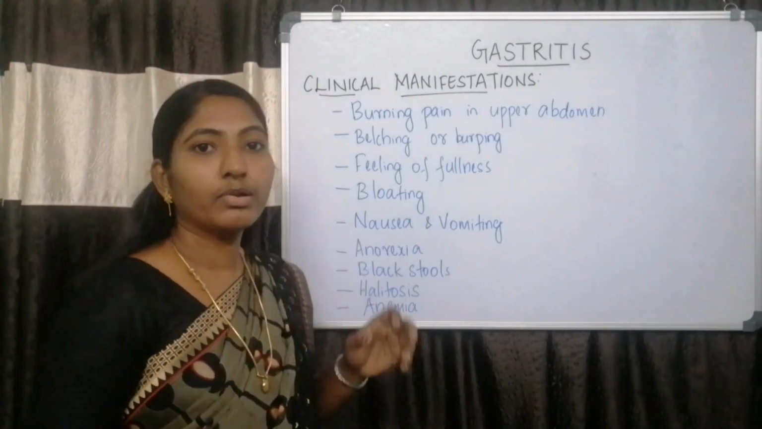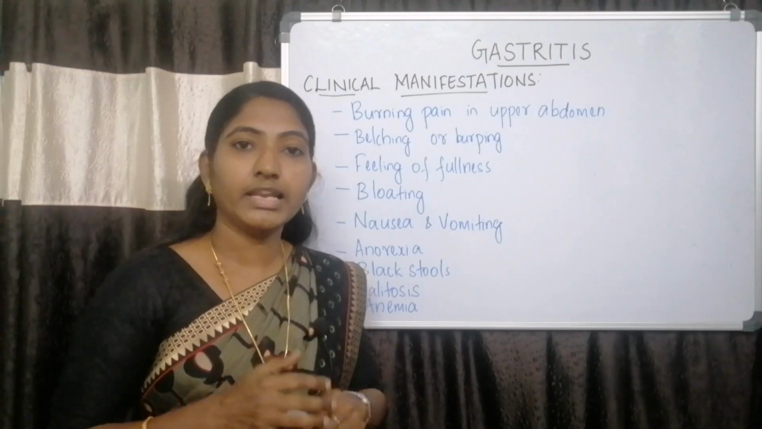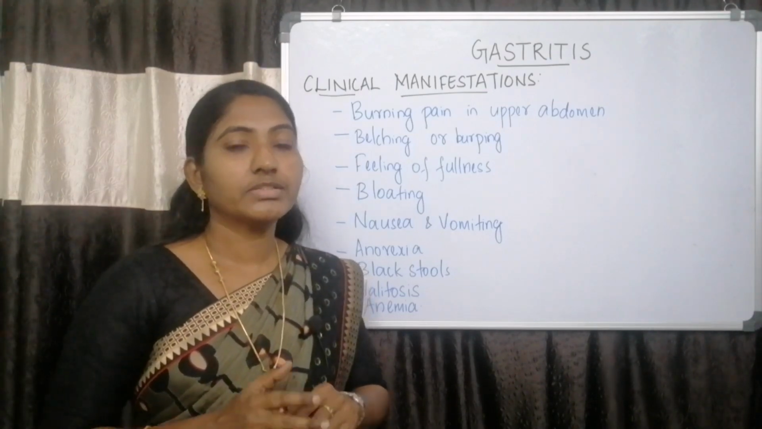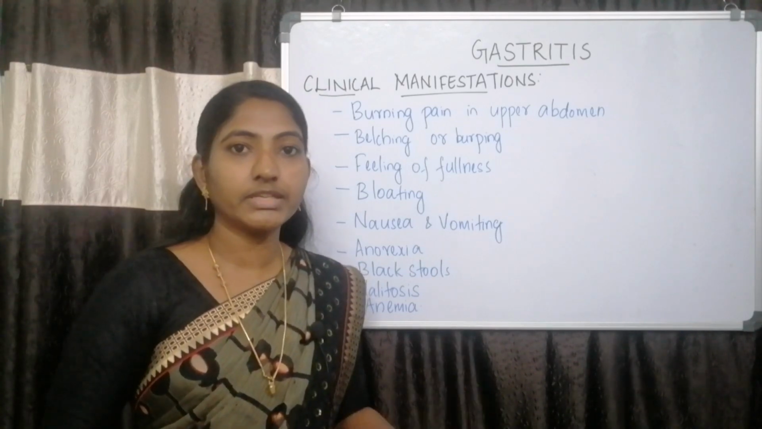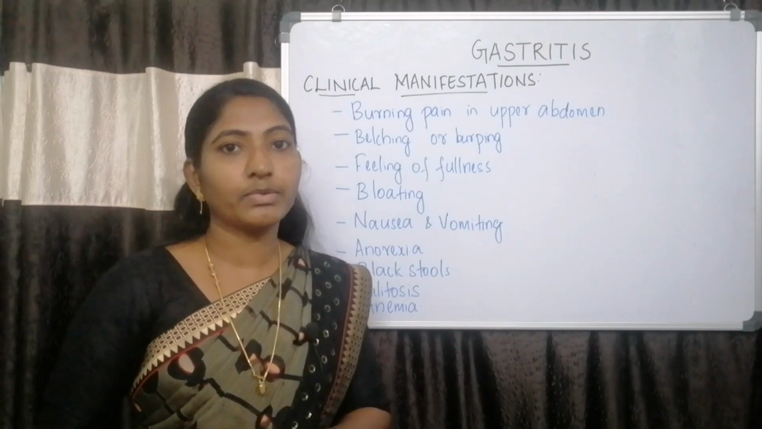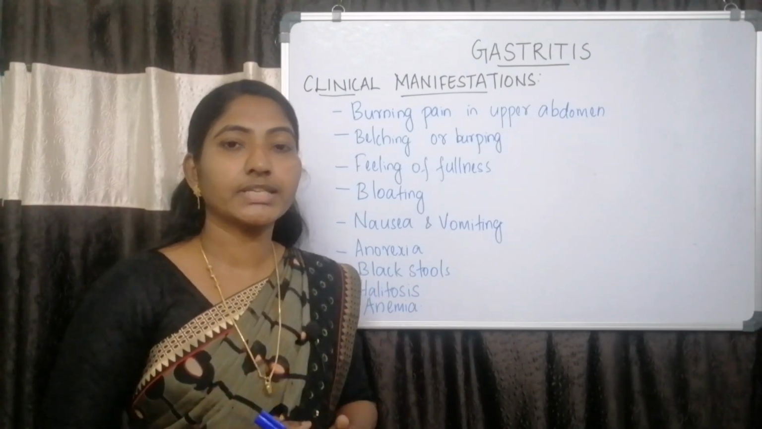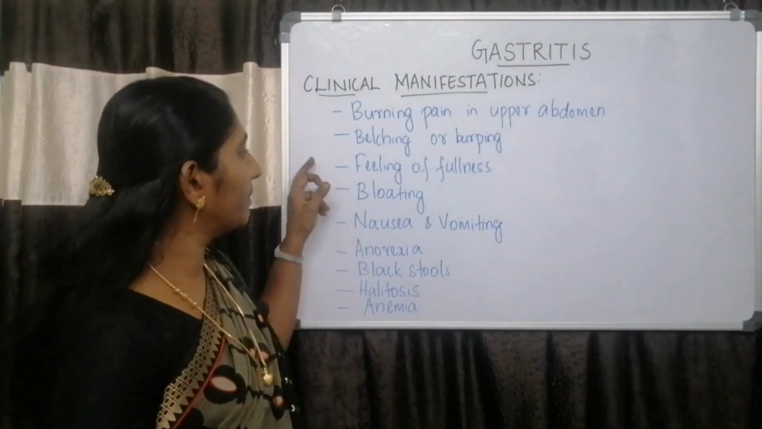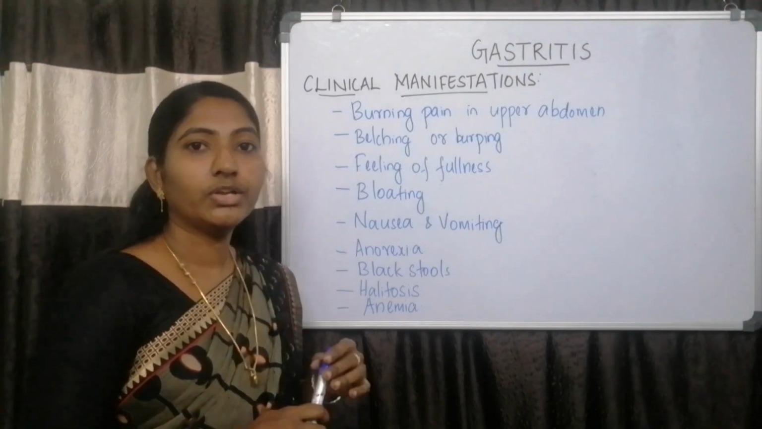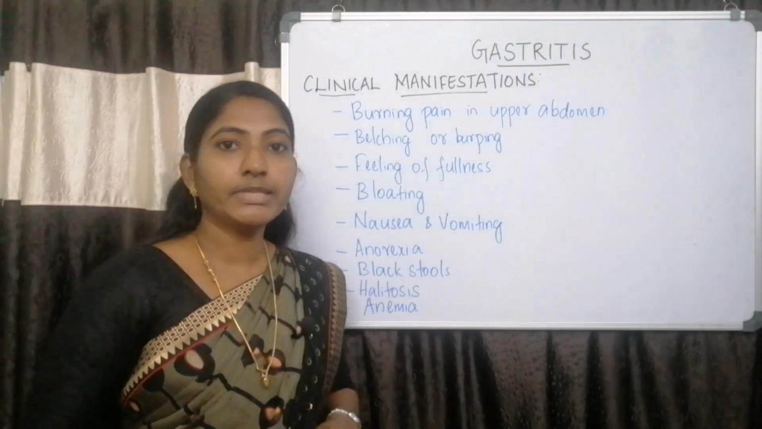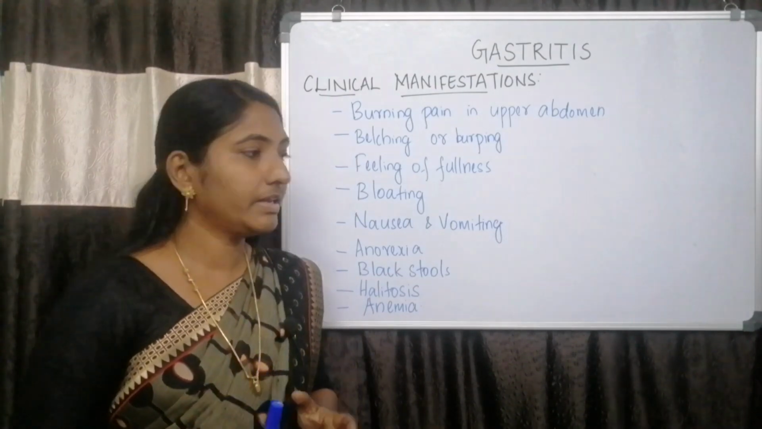This belching and bloating and the feeling of fullness of the stomach is due to the presence of Helicobacter pylori infection. So the urease which is present in the Helicobacter pylori will be converting plasma urea into ammonium chloride and carbon dioxide. So there will be presence of excessive carbon dioxide in the stomach. This is the reason for belching and bloating of the stomach. Next, the patient will be having nausea and vomiting. The vomitus may be clear or blood-stained or fully bloody vomitus.